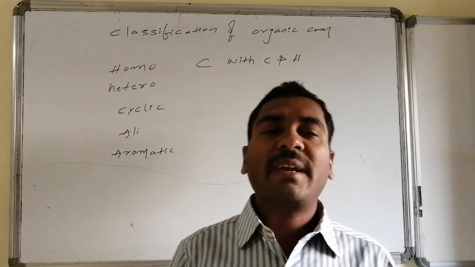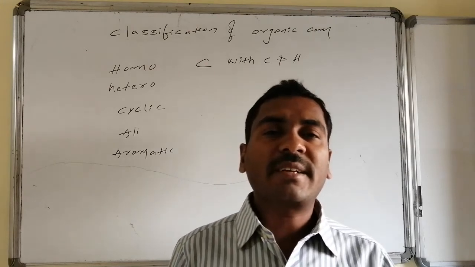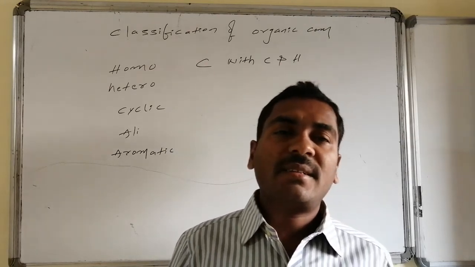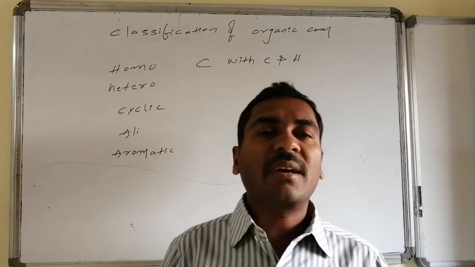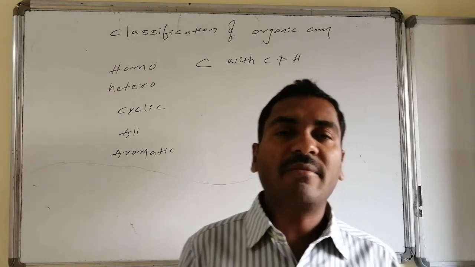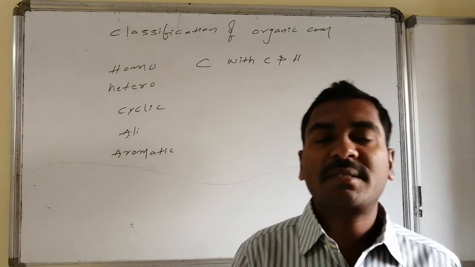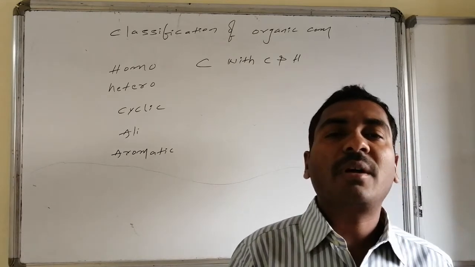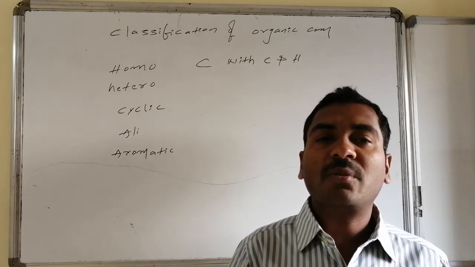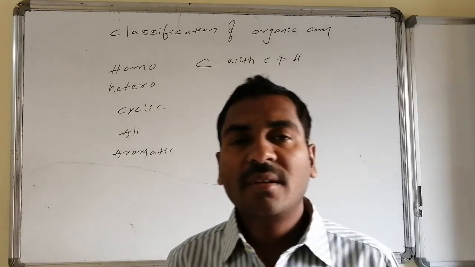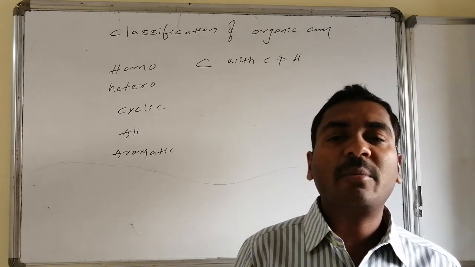Hydrogen is monovalent, it forms only one connectivity, and that connectivity always occurs with carbon. Whereas carbon can combine with carbon and with hydrogen, the varieties of chemical combinations present in homo organic compounds are only two, that is carbon versus carbon chemical combination, carbon versus hydrogen chemical combination.